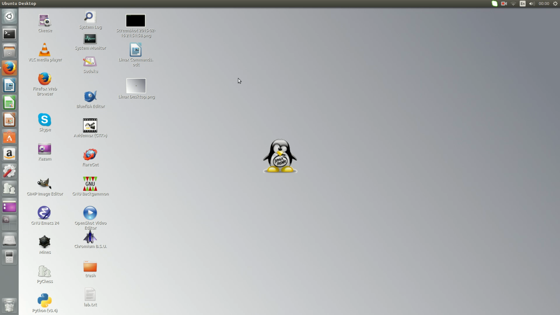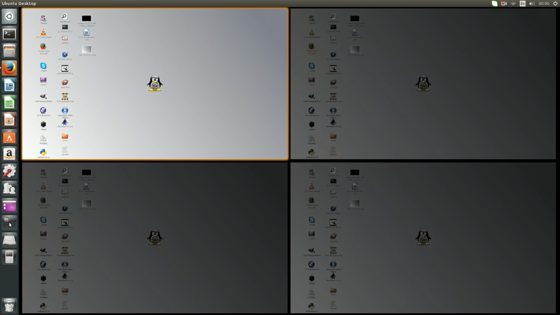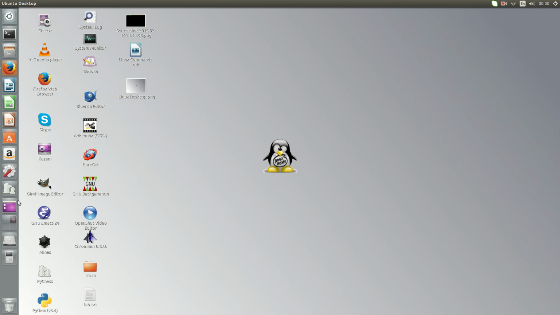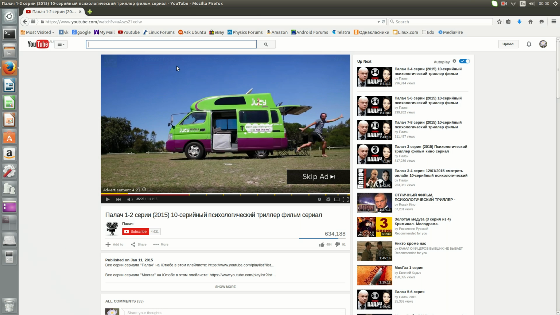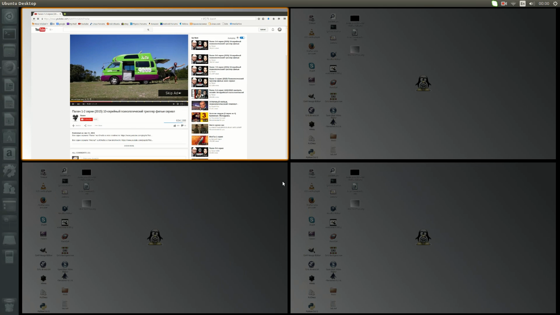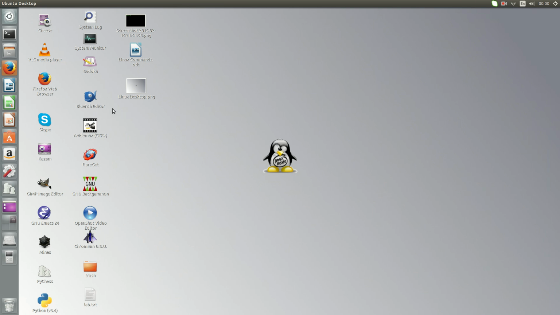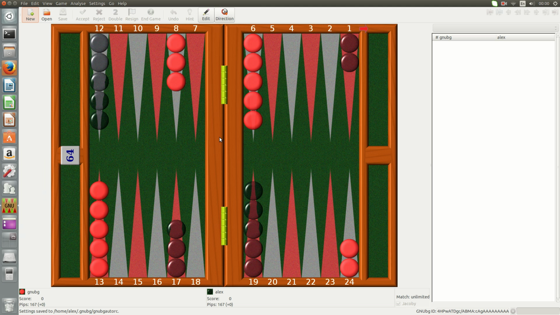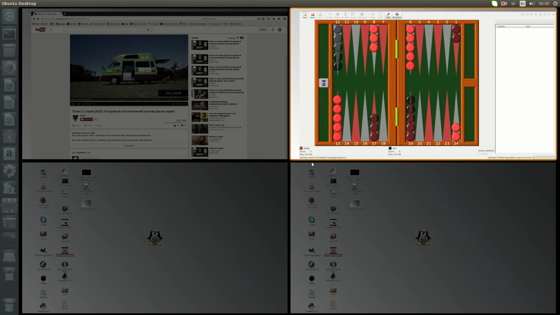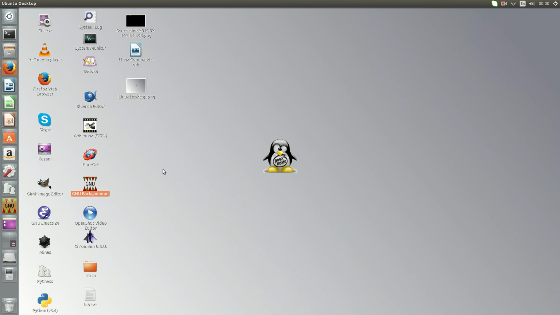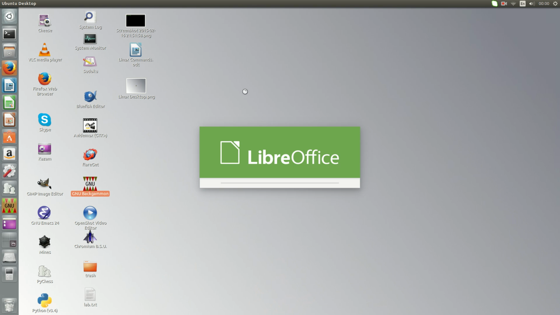There's another cool thing you can do with your desktop. For example, you can have multiple screens. Let's say you're using video here. I can go to the next screen where you can see there is no video. You can open another program. Let's say I open GNU Backgammon, and then I can go to a different window and work in a different one. So you don't have everything piled up in one window. You can have multiple windows for multiple purposes.